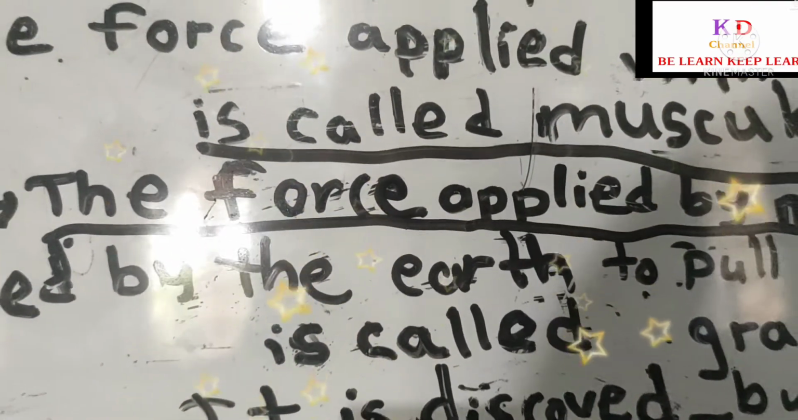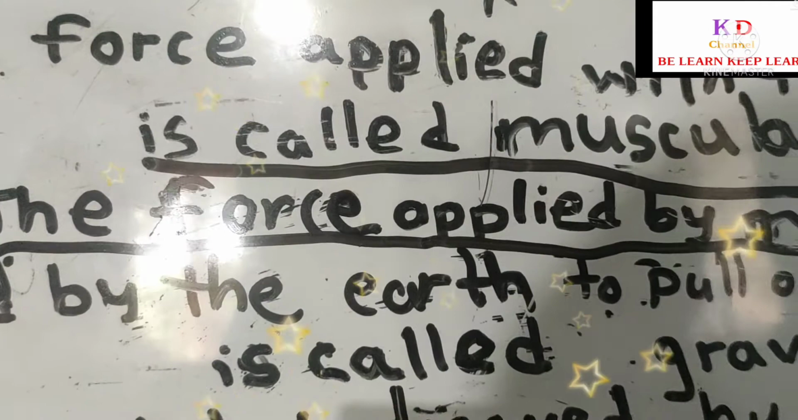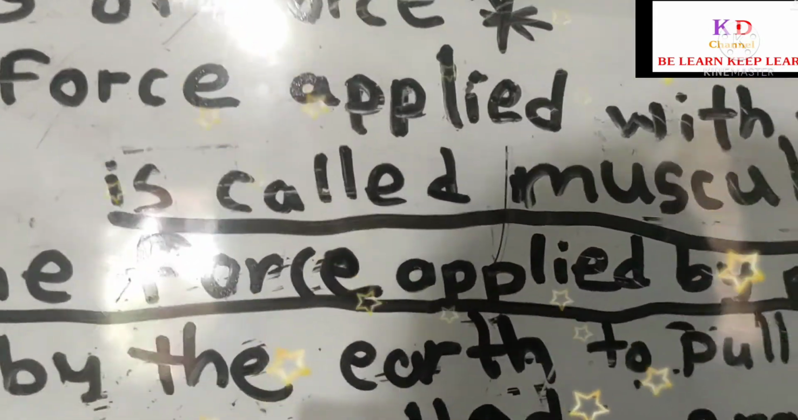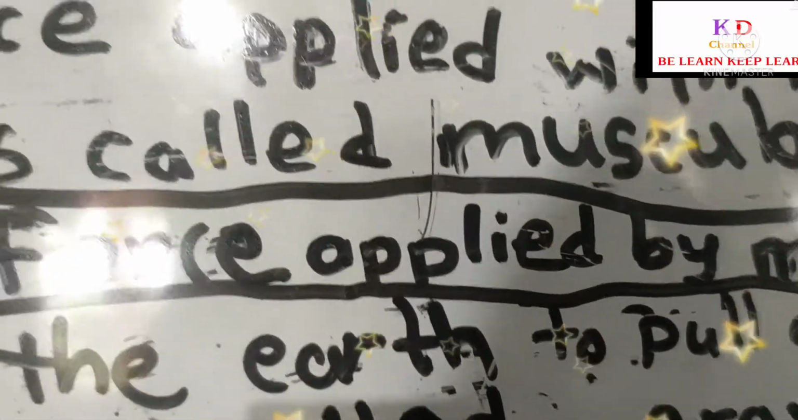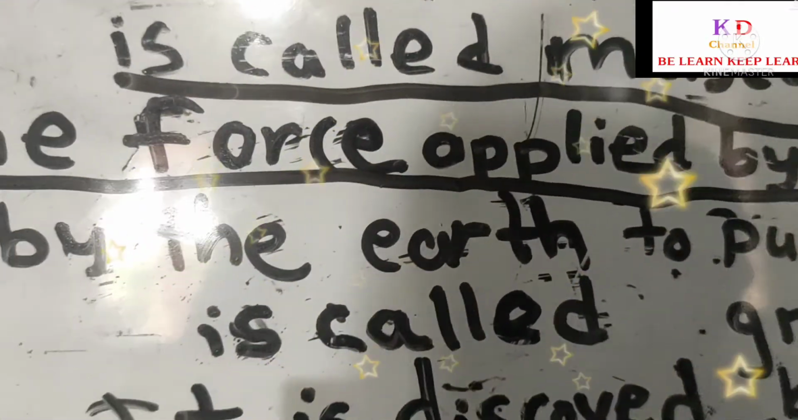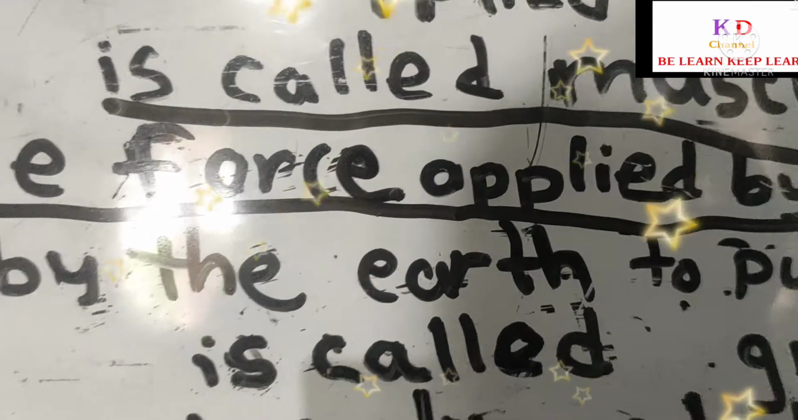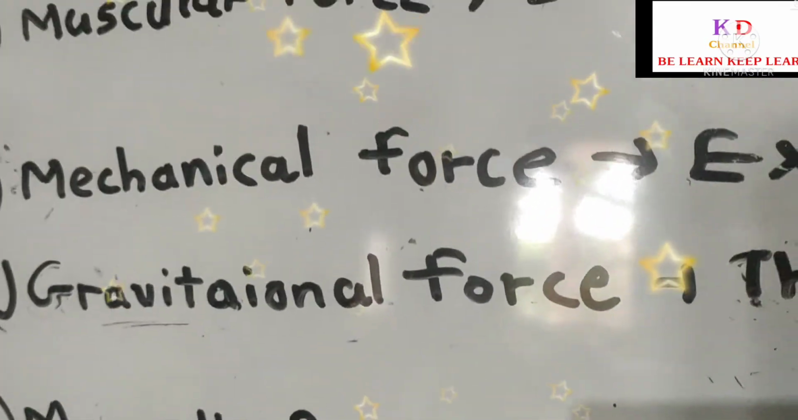Because when we push the object, or we apply force to the object, it can turn backward. Okay. Now the next type of force is magnetic force.